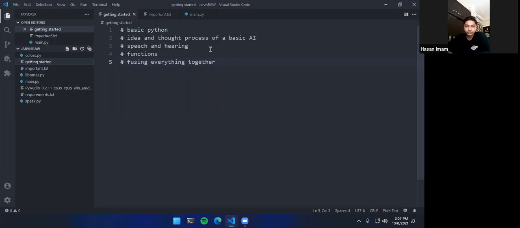Then we have speech and hearing. What speech and hearing does is basically simple. You have used Google Assistant, Siri, or Alexa in the past, and you know they speak or reply to you. And then the hearing function is that the AI can hear what you are saying. So if you turn on Google Assistant and tap on the mic, you can say anything to it, and then it will work accordingly. So that's what hearing does here. Then basic functions, that is, the things that the AI will do or respond with. And then we have fusing everything together. So basically that's the speech part and the thought process part. So let's get started with basic Python.